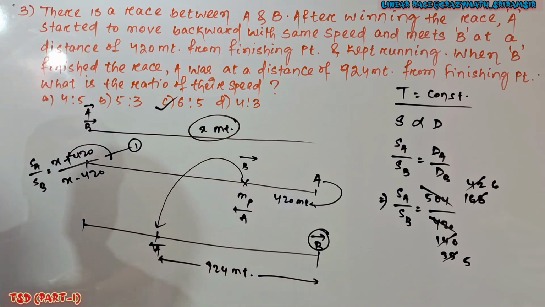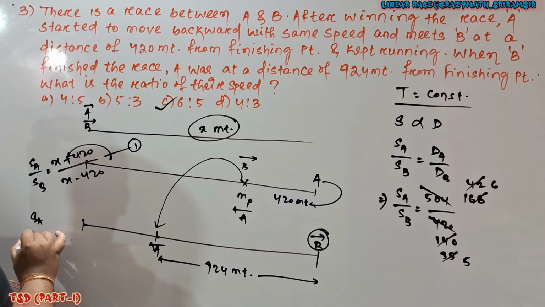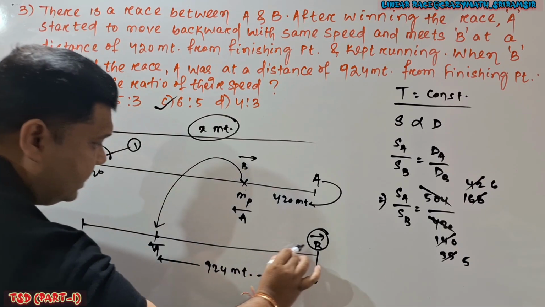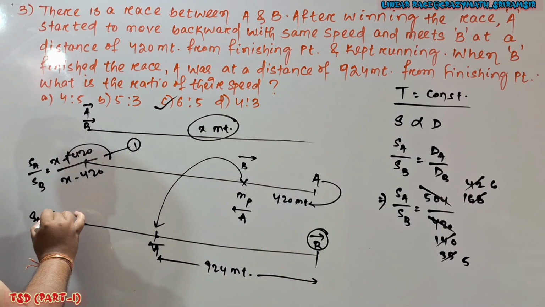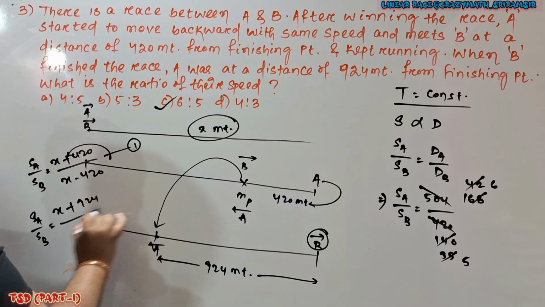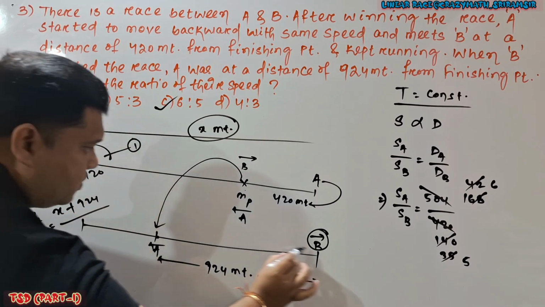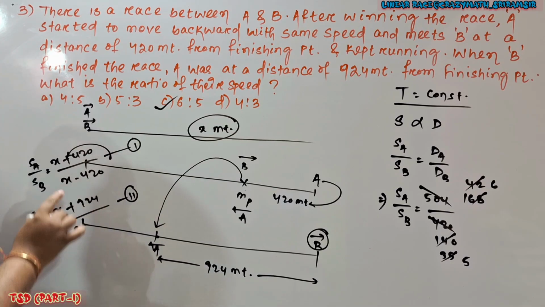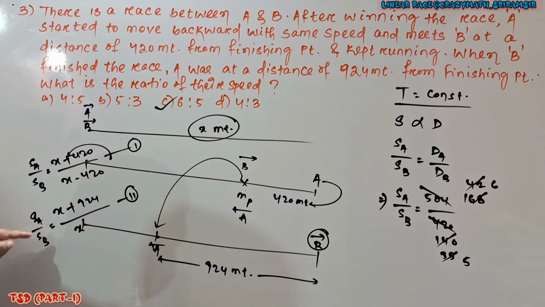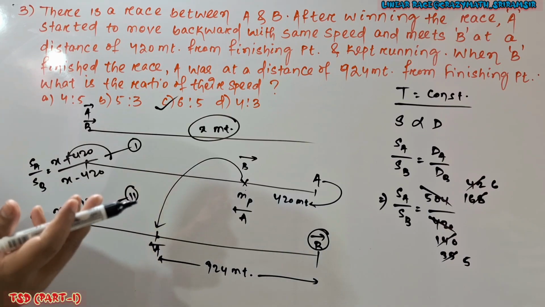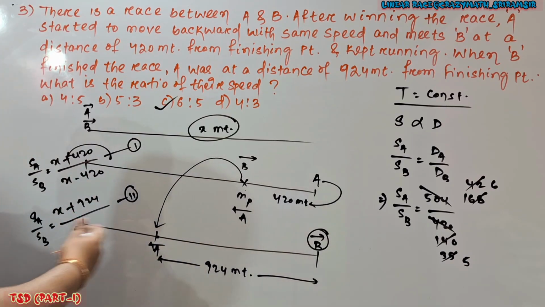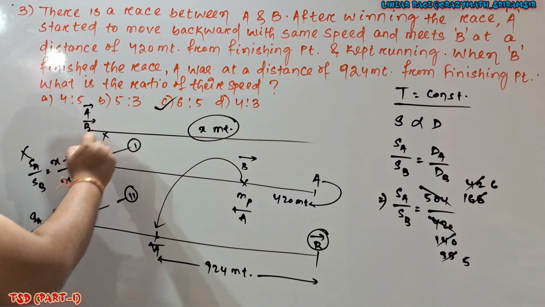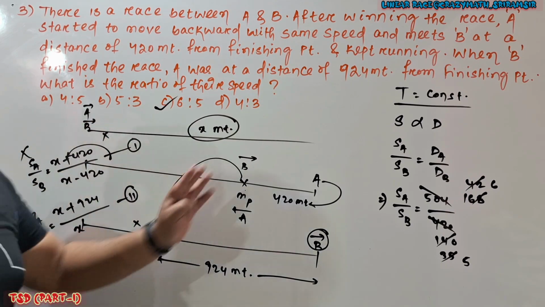Similarly, at this stage also I can create another equation for SA by SB, but this is lengthy. A covers how much distance? x plus this 924, so this is x plus 924. And B covers how much distance? From this point to this point, track length is x. Now you solve these two equations, because the left hand side is the same. If I equate these two equations, I can find the value of x. After finding x, I can find the ratio. But this is lengthy. Avoid this process. You follow this one.